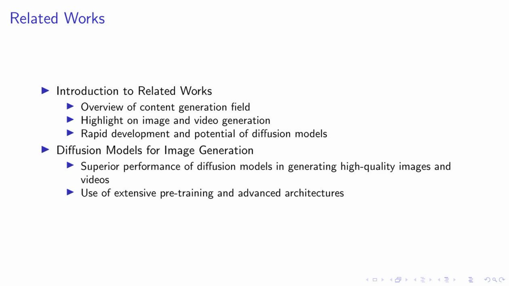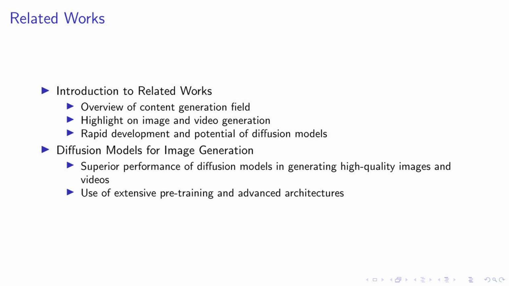Moving on to related works in the field, we see that the realm of content generation has seen significant advancements, particularly in image and video generation. The potential of diffusion models in this area is immense, thanks to their rapid development. Now, let's delve deeper into diffusion models for image generation. These models have shown superior performance in generating high-quality images and videos.